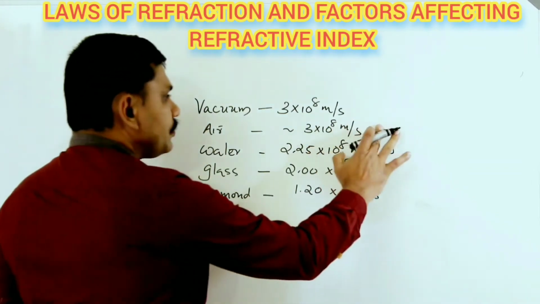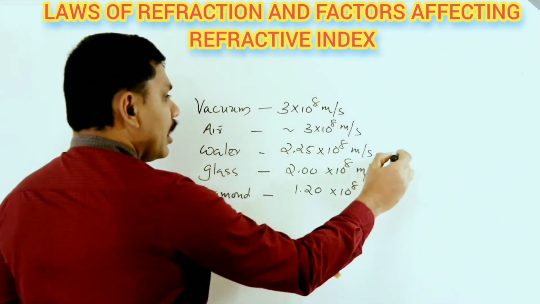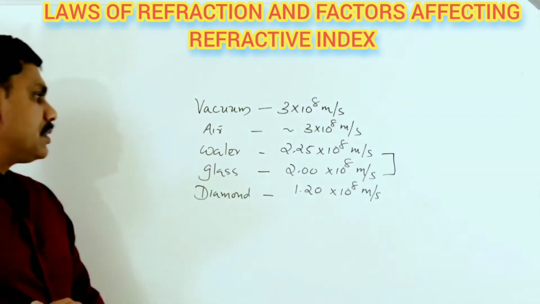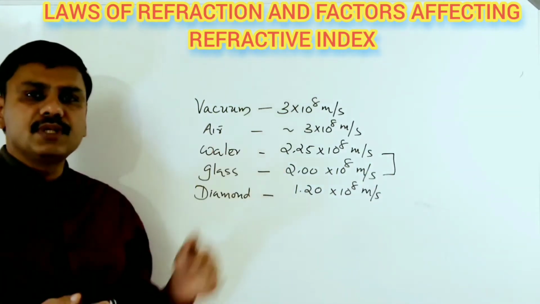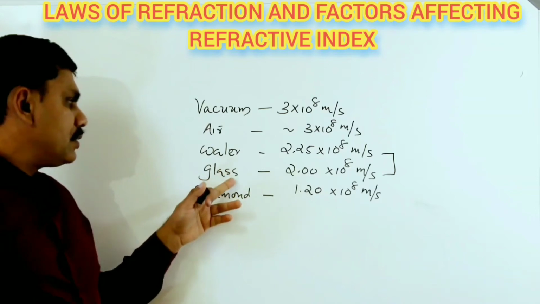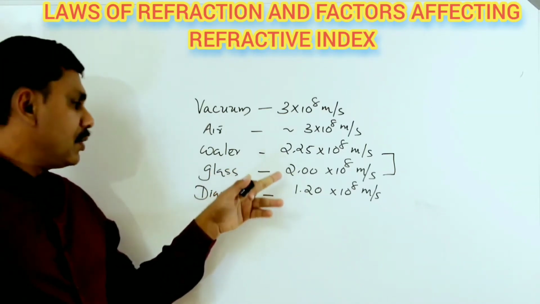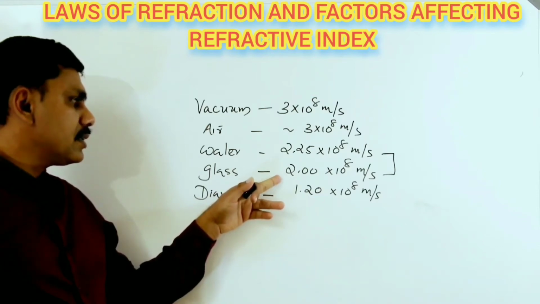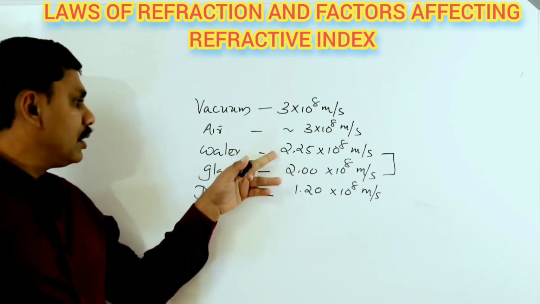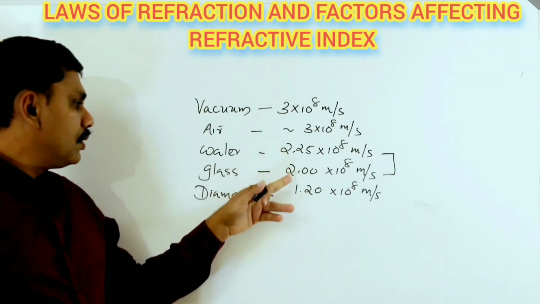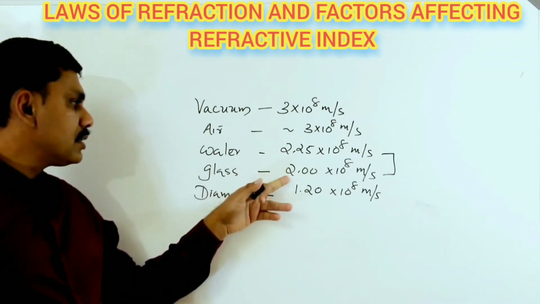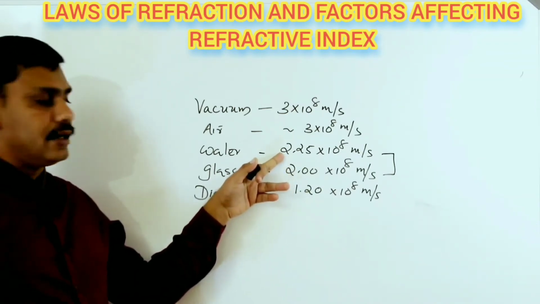But if you consider water and glass, which is optically denser and which is optically rarer? Glass is optically denser, water is optically rarer, because the speed of light in glass is less than that in water. So glass is optically denser, water is optically rarer.